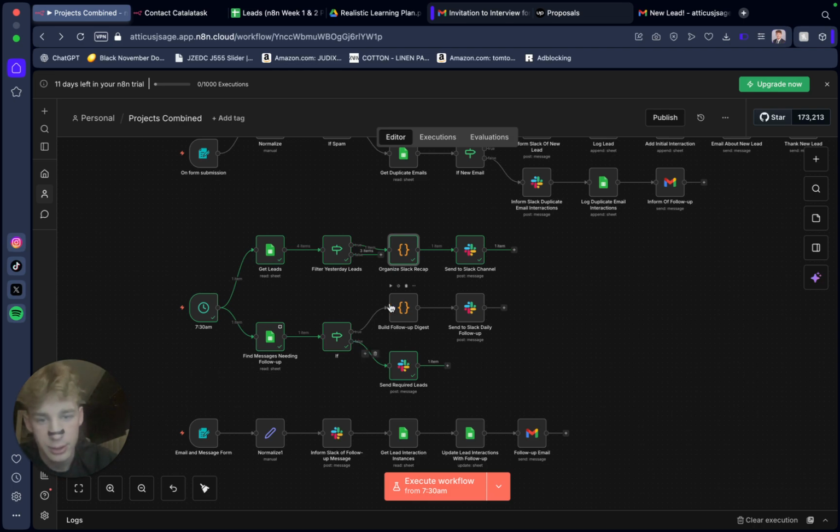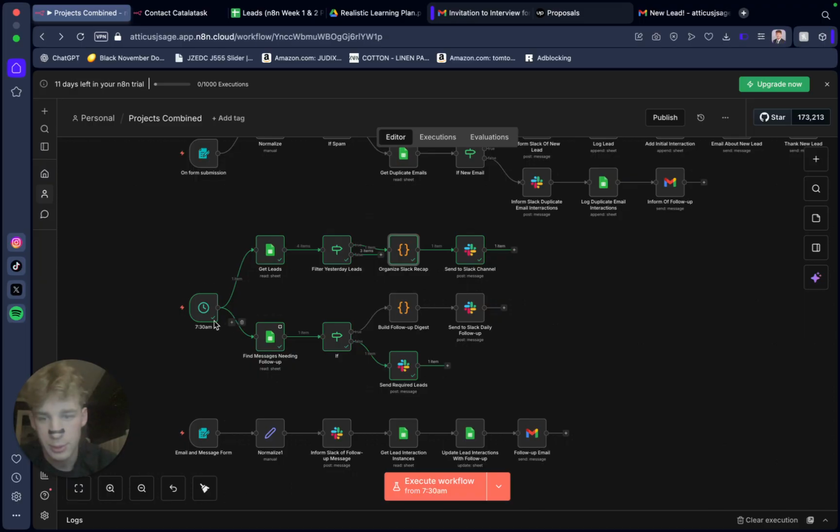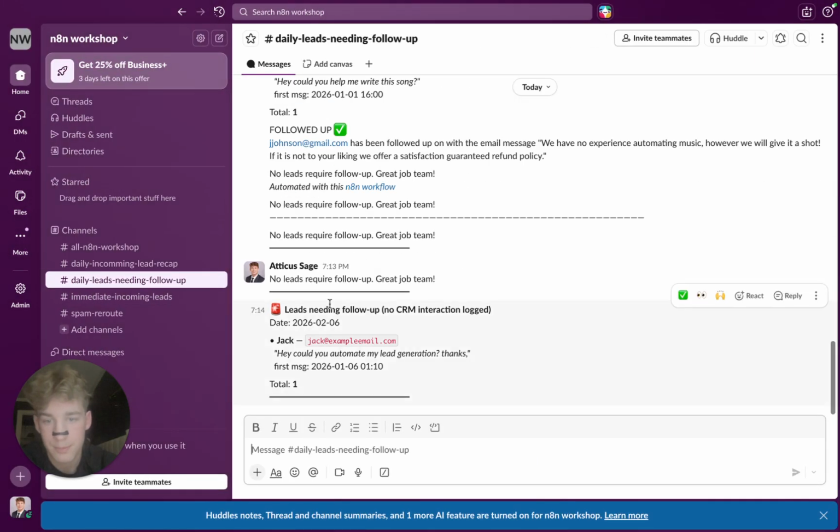If I run that, currently there's none, but if I change the date of this message in the interaction log to January, and as you can see, no CRM interactions, so that's what defines it, and then I run this again, it'll find the message needing follow-up. It tells Slack, leads need to follow up: Jack, because it's been a month, because I just changed it to January. Big red alarm, you need to follow up here.